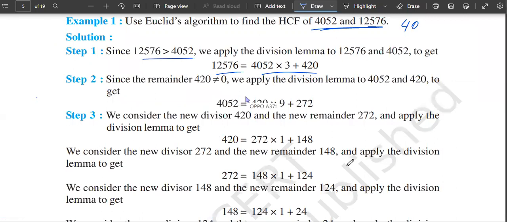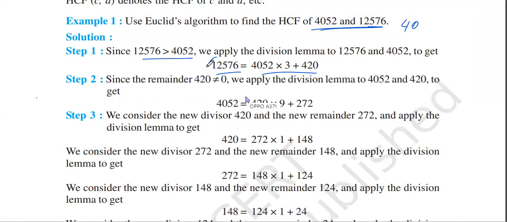You can see the underlined part. This is nothing but the same. Similarly, the remainder we have got, 420, is not equal to 0. So therefore, division lemma applies again for B and that one. What is B over here? B is 4052 and this one. So we apply it over here and we get 272 as the remainder, which is again not equal to 0. So again division lemma is applicable.